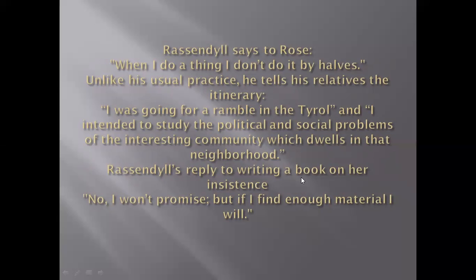Viewers, this is the end of today's lesson. We'll continue with our next chapter. This was all about the first chapter, in which there was only a discussion between the brother-in-law and sister-in-law about his work, about doing something useful in life. In the end, he makes a promise that he would go with Sir Jacob Borrodaile as an attaché with his embassy. But he also adds that if he gets enough material, he would write a book about the social and political problems of the community he was visiting before that attachment to the embassy. So this is all about the first chapter.